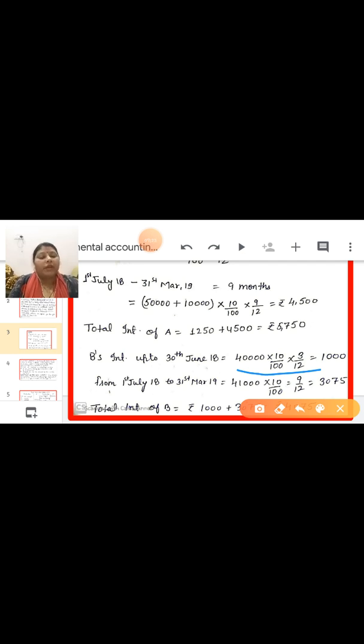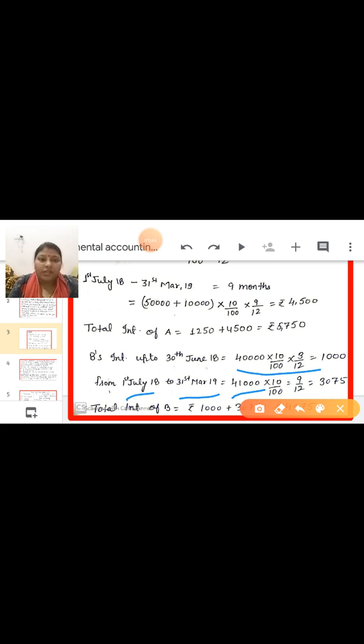Now B introduced 1,000 on which date? July 1st 2018. So from July 1st up to 31st March, how many months? 9 months. Now what is the total capital of B? 40,000 previous capital, 1,000 additional capital. So what is the total capital?